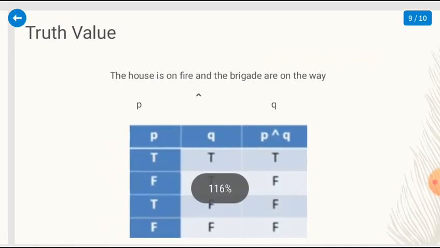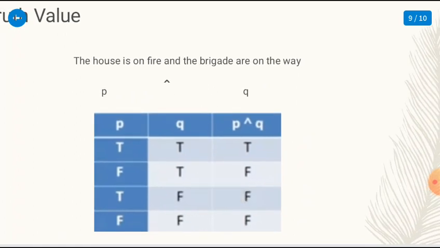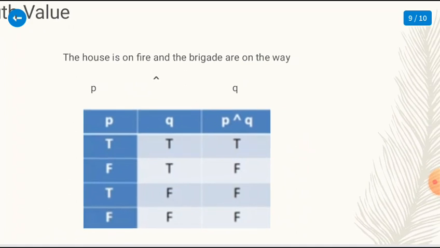And for the last, there is truth value. As you can see here, there is P, Q, true or false. So, the house is on fire and the brigade are on the way. The house is on fire is proposition P, and the brigade are on the way is Q. So if P is true and Q is true, then P and Q is true. As you can see in this, the house is on fire and the brigade are on the way.